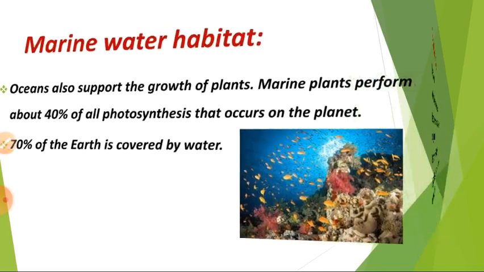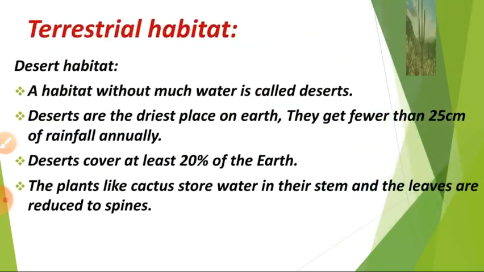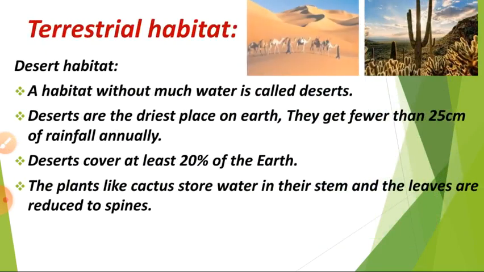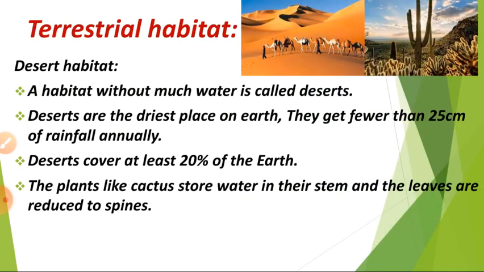And then terrestrial habitat. Terrestrial habitat means the area that is completely covered by land. It is further divided into three types: desert habitat, grassland habitat, and forest habitat. In each of these we can see some plants and animals. So these are the places that are covered by land.